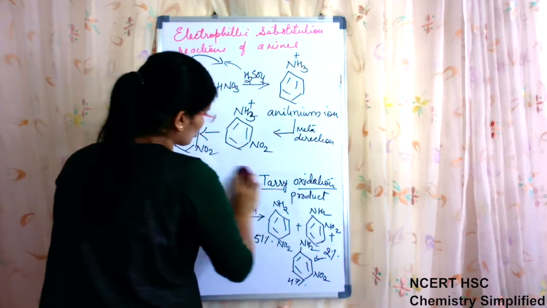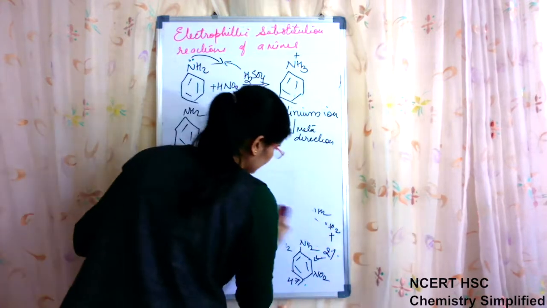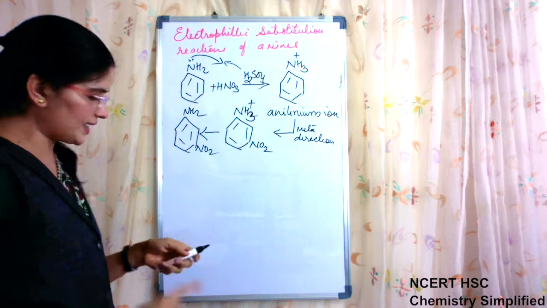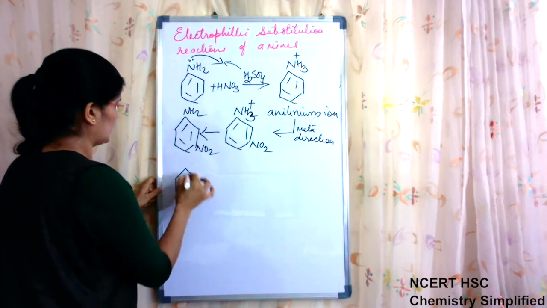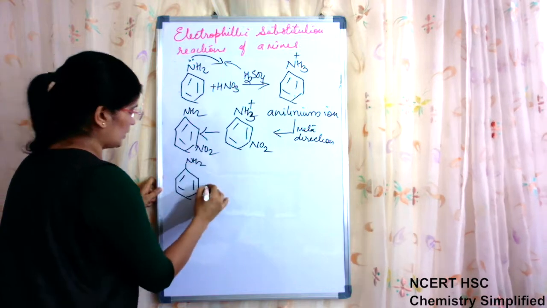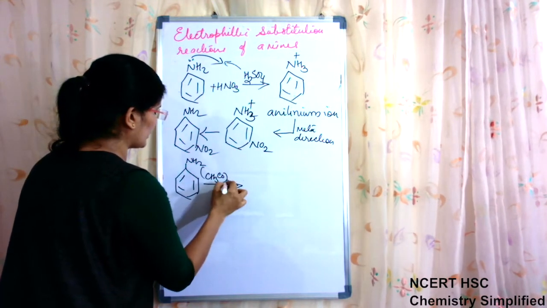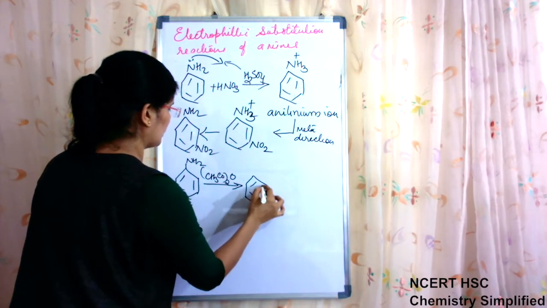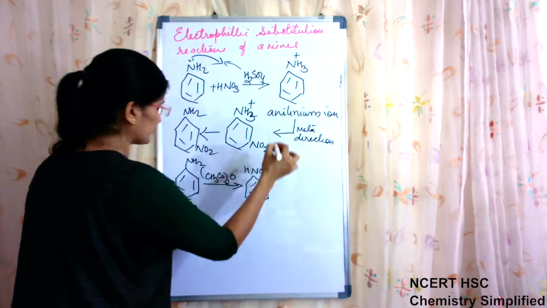So in nitration also, if we do acylation of the NH2 group, in the first step NH2 is here, and if it is acylated with CH3CO whole twice O, then it will be forming acylated aniline, NHCOCH3.